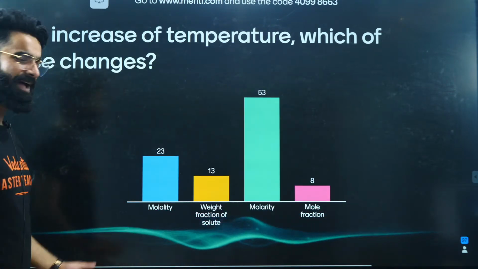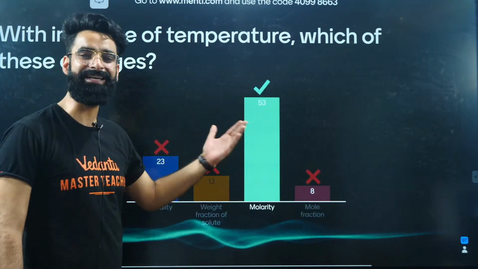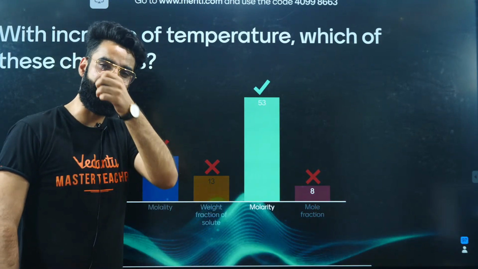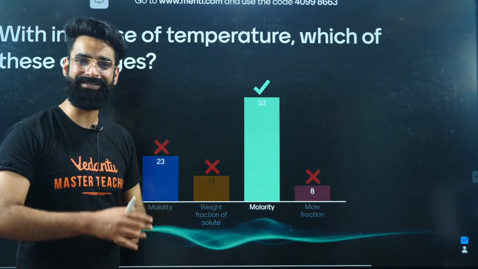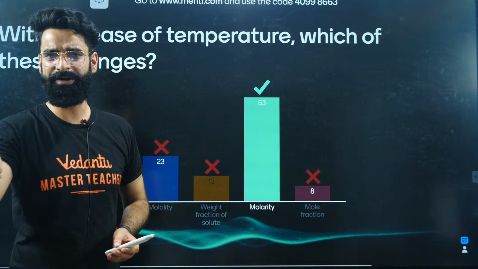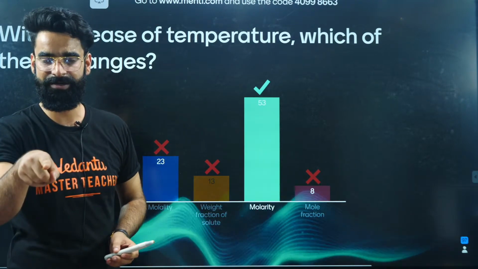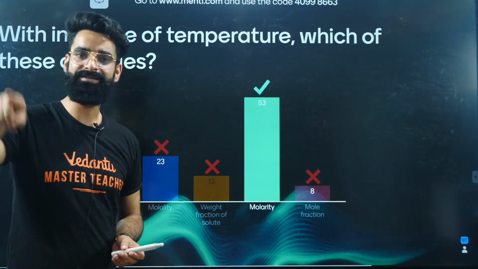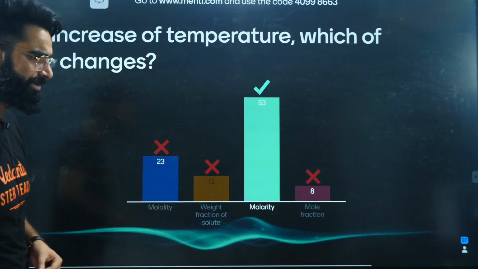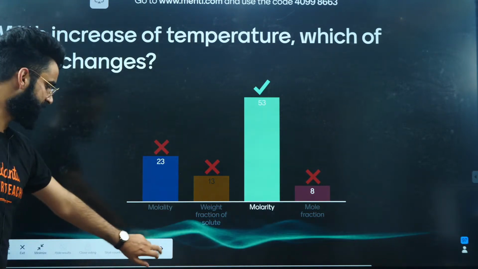Perfect. The time is up. Absolutely, it's going to be molarity. Molarity is temperature dependent, right? Molarity changes on changing temperature, right? Because if you look at the formula of molarity, there's a volume term involved, and volume is temperature dependent. If volume is temperature dependent, molarity is volume dependent, right? So that means molarity is temperature dependent. So on changing the temperature, molarity changes. It was a very simple one, right? Yes, a basic question this was.